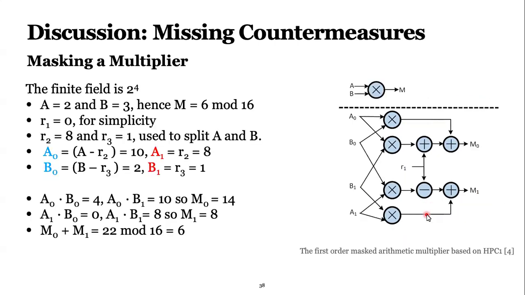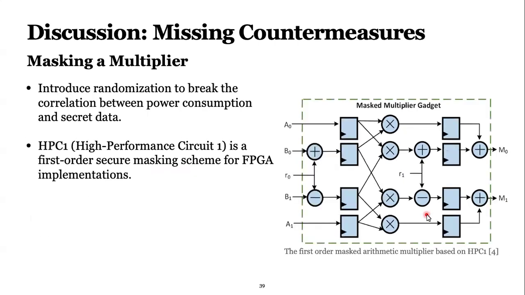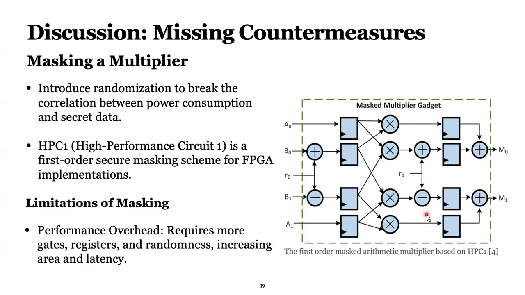And this is the mathematical part, but they need an additional register to mitigate the wire delay. That's why they are putting this register before this addition and multiplication. And this gadget is called the first order masking architecture based on HPC1. It is breaking the correlation between power consumption and secret data. And they did this first order secure masking scheme for FPGA.